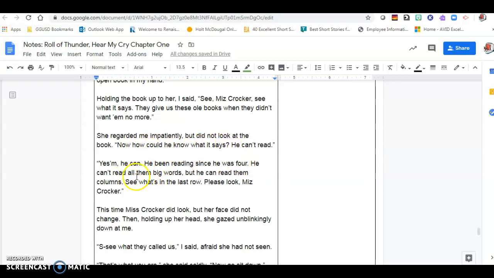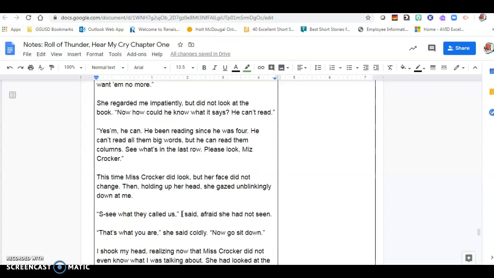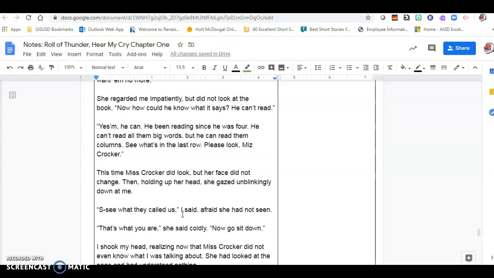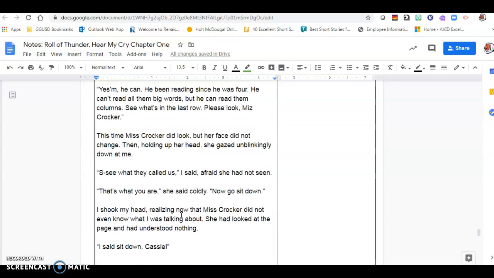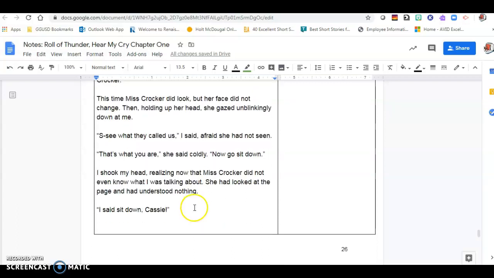He can't read." "Yes, he can. He been reading since he was 4. He can't read all them big words, but he can read them columns. See what's in the last row? Look, please look, Miss Crocker." This time Miss Crocker did look, but her face did not change. Then, holding her head, she gazed unblinkingly down at me. "See what they called us?" I said, afraid she had not seen. "That's what you are," she said coldly. "Now go sit down." I shook my head, realizing now that Miss Crocker did not even know what I was talking about. She had looked at the page and had understood nothing. "I said, sit down, Cassie."